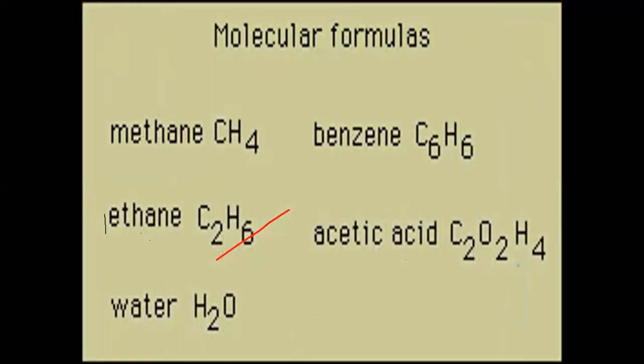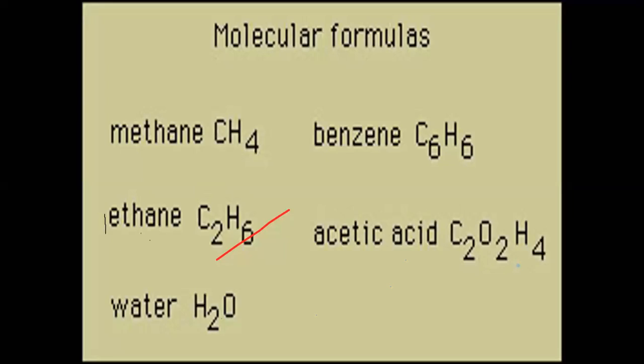For example, there are a few examples in front of you, molecular formulas and their compounds, like methane, CH4. Methane is a molecular compound, and its formula is CH4.